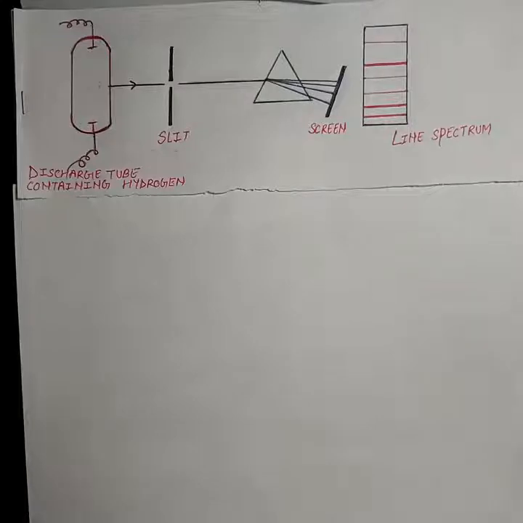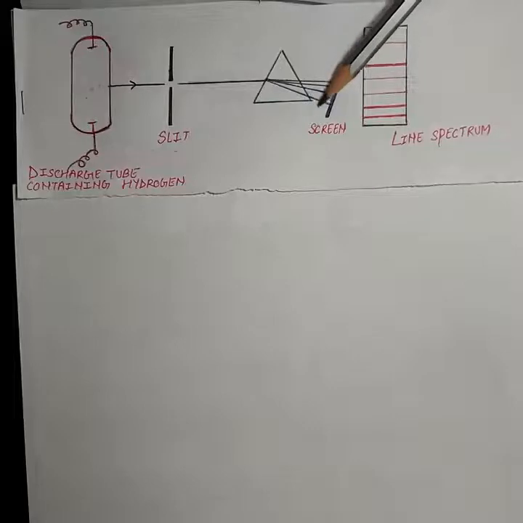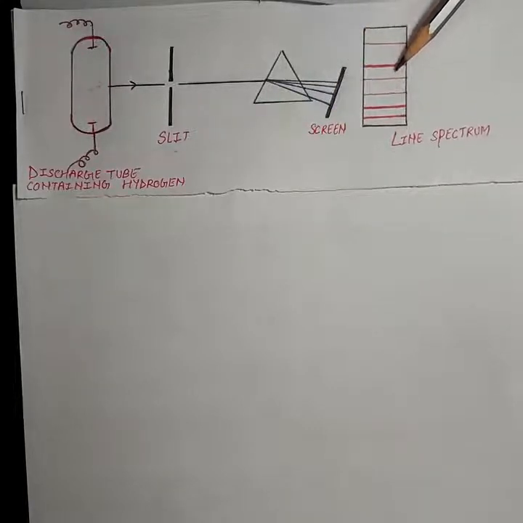And after receiving the radiation, they got the spectrum here on the screen. When they observed the spectrum, they found that it had very fine lines in it, and these lines spread over ultraviolet, visible and infrared region as well.